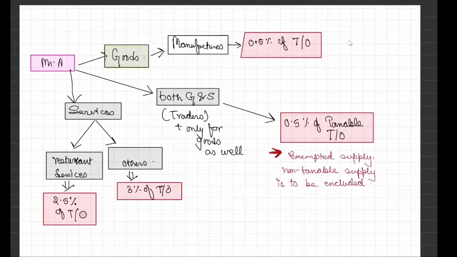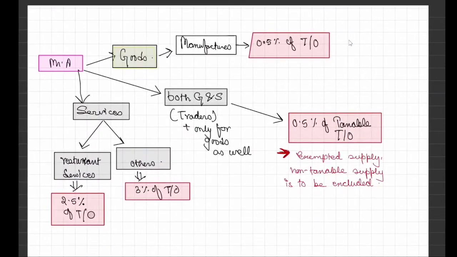Now here is a thing which I have made for your benefit. Suppose there is Mr. A who is a dealer of goods, and by dealer of goods I mainly mean manufacturers or traders in only goods. Traders are included here. Those who are only manufacturing goods will pay 0.5% of taxable turnover.